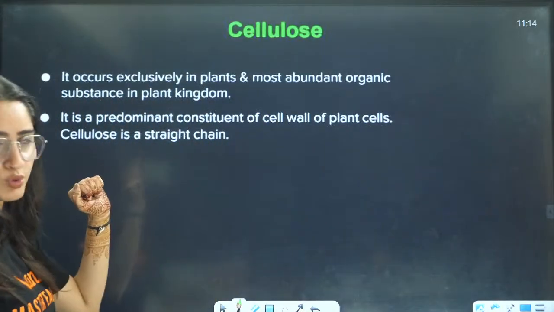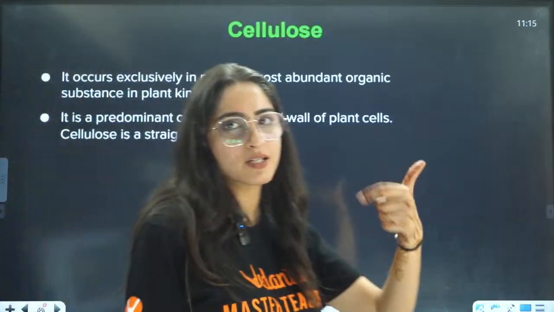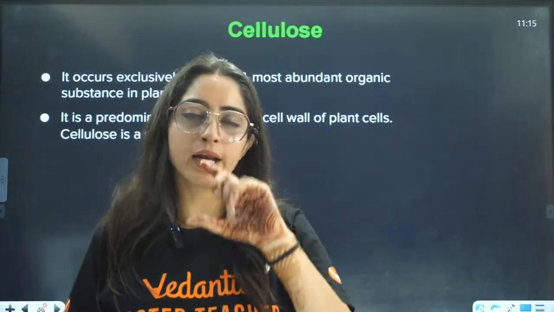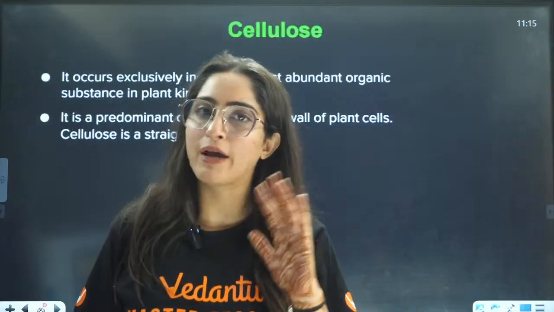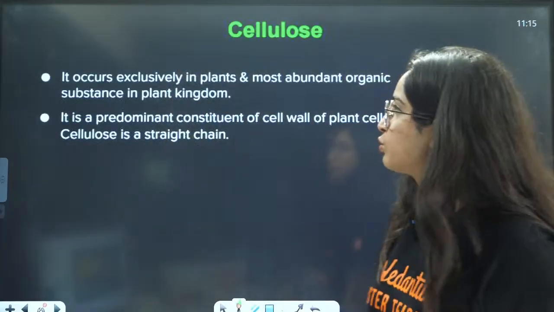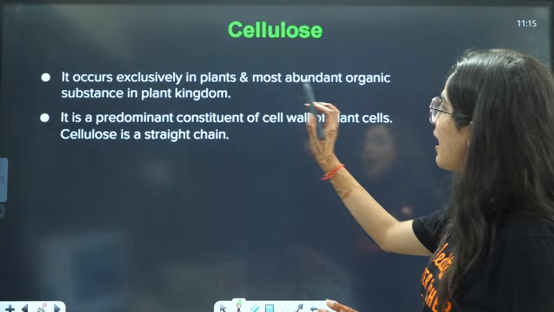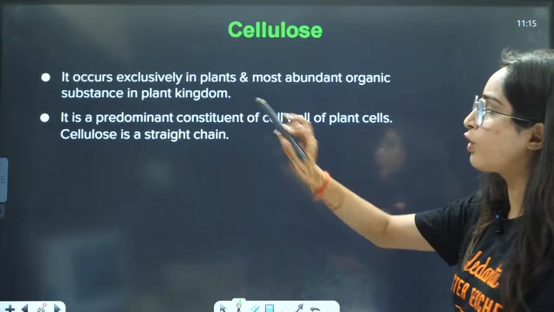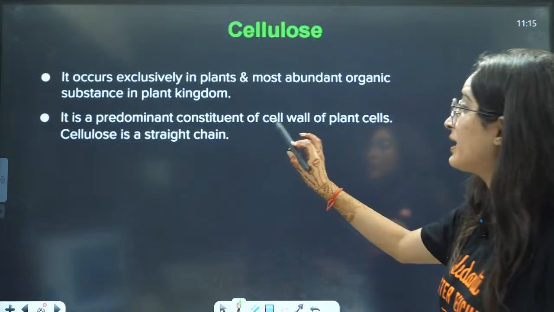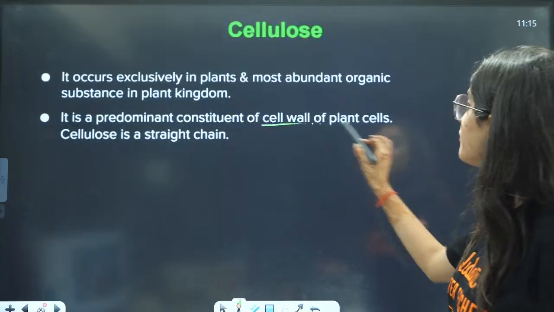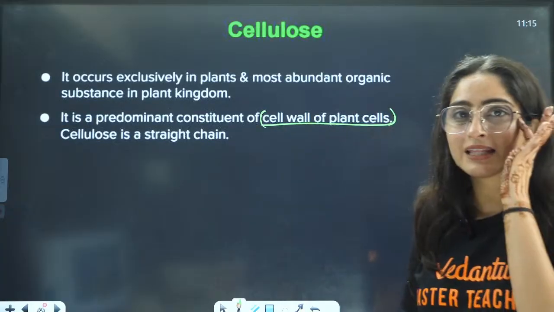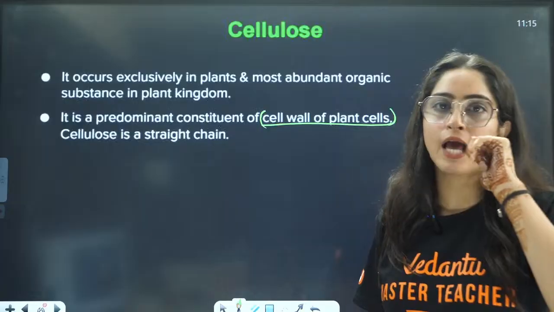Next is cellulose. Starch we talked about. Starch is amylose and amylopectin, and amylopectin is also similar to glycogen. Now let us talk about cellulose. It occurs exclusively in plants and is the most abundant organic compound. It is the predominant constituent of the cell wall of the plant cell, right? In the cell wall of the plant cell, you will have cellulose.